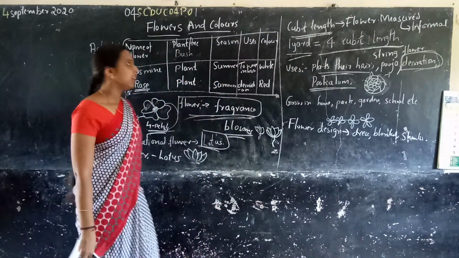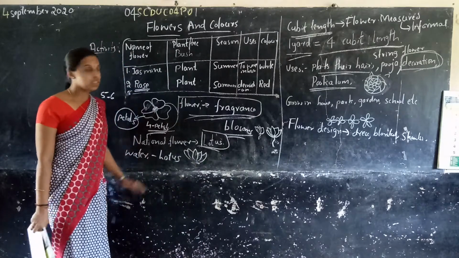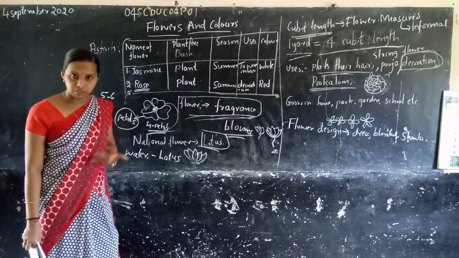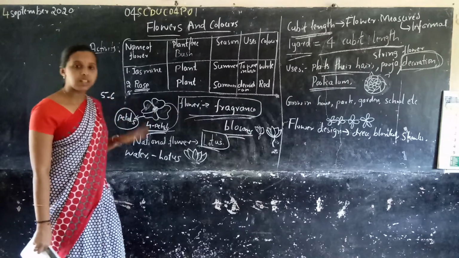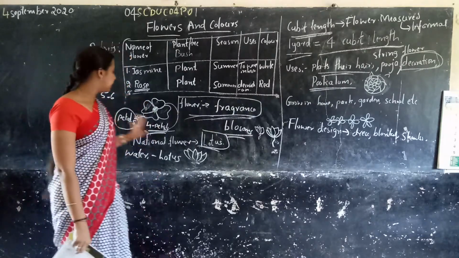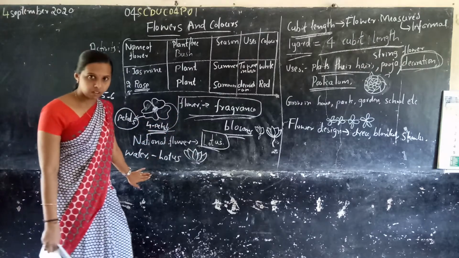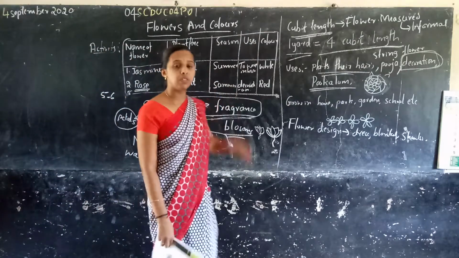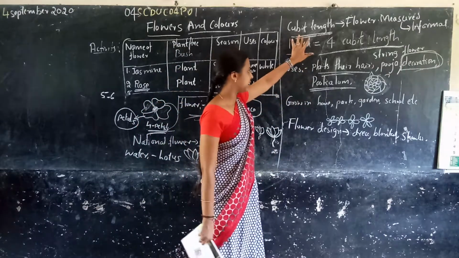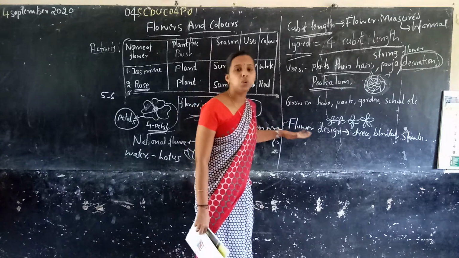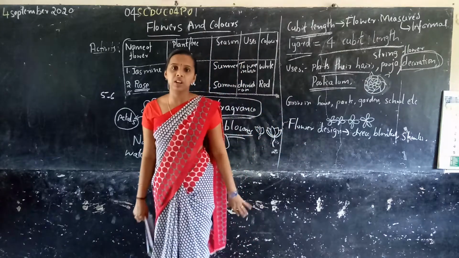So children, in this class we studied what flowers are, how many types of flowers there are, what colors of flowers there are, what petals are, what our national flower is, how we measure flowers with a cubit length, where we use flowers, and how and where we grow flowers.